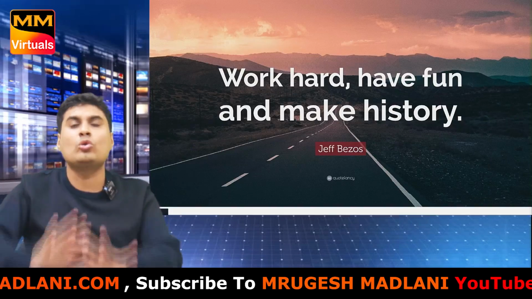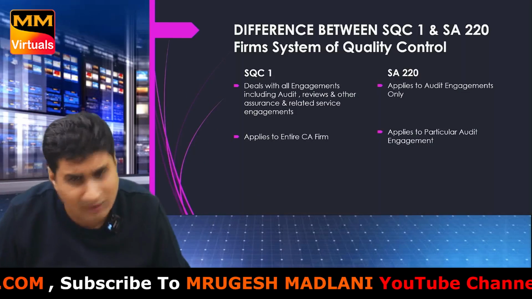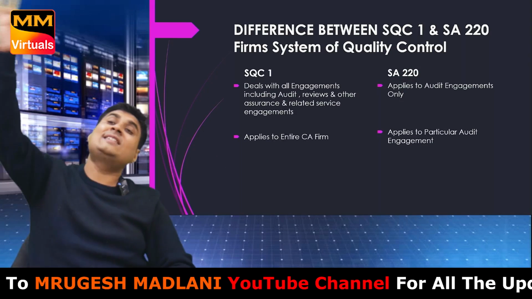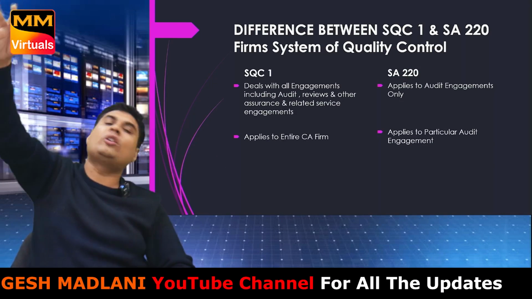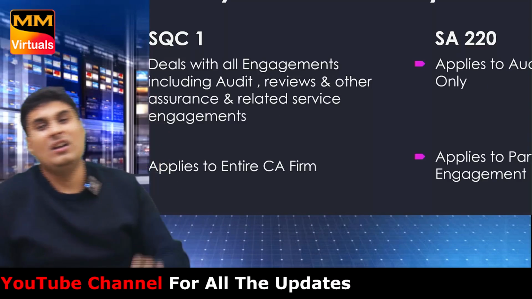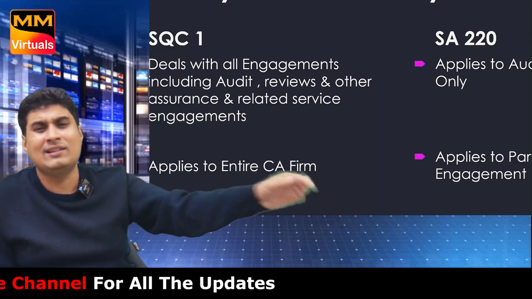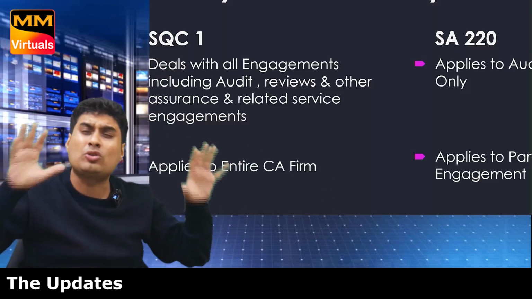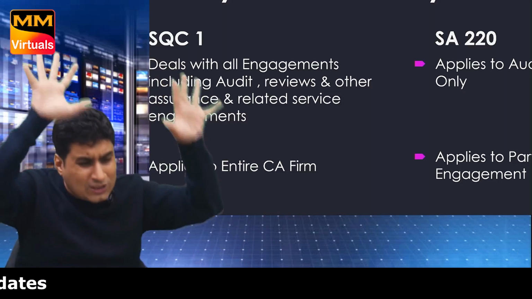Now listen very nicely. SQC1 and SA 220 are absolutely similar. One more time. SQC1, that's Standard on Quality Control 1, and SA 220, Quality Control for Audit of Financial Statements, are similar. Now what's the main difference? Same points are there. You read once. Little change will be there. Same chart is given. Majority things are same. Just go through it once.